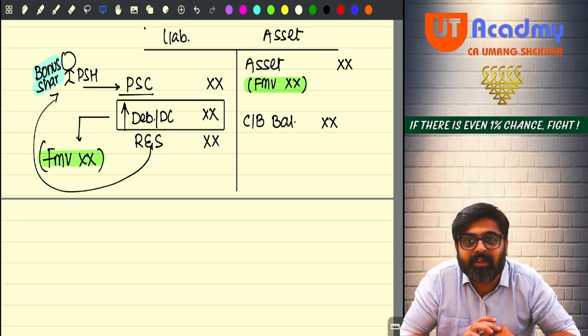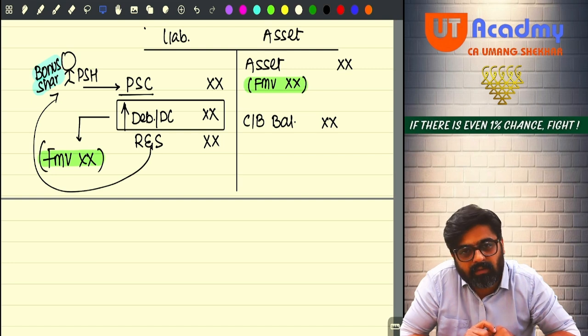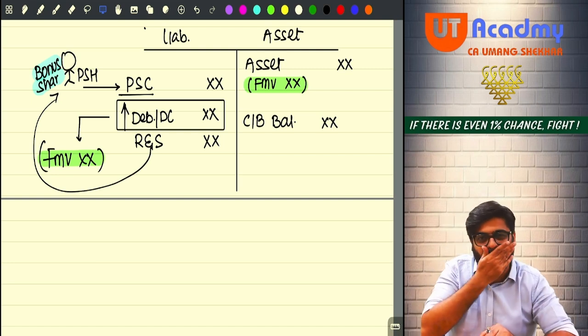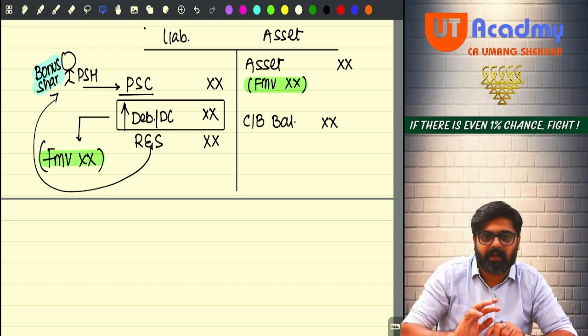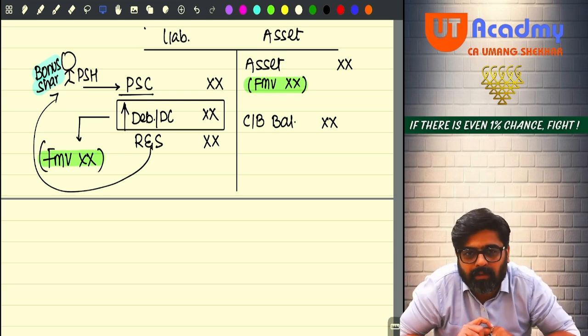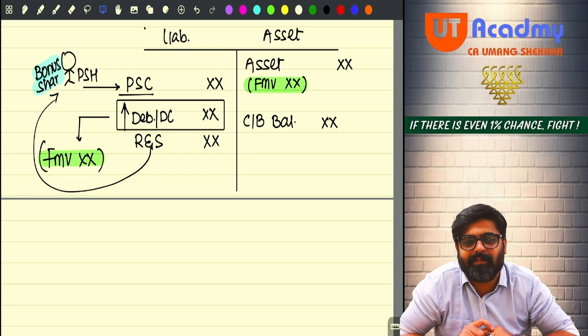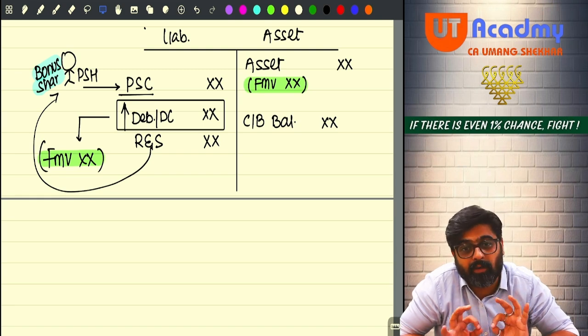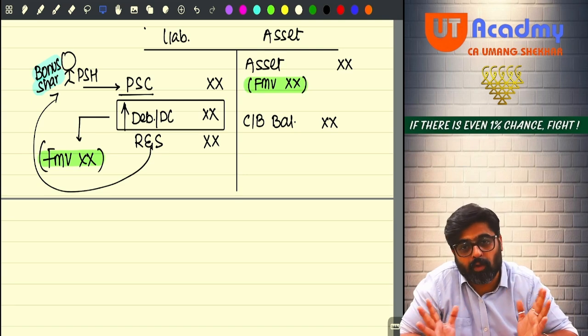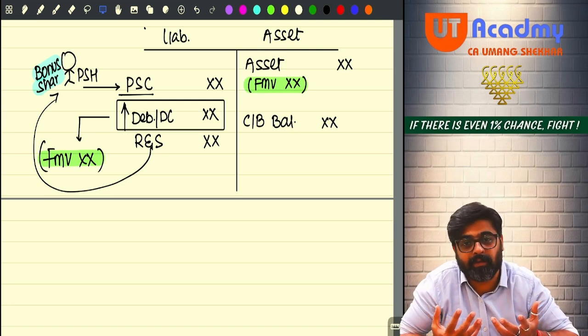Because if we don't charge this amount as a deemed dividend right now, what will happen? Everyone will start opening companies. We all will start a company, we all will become the shareholders, and we will not take any single rupee of dividend for the next 5-6 years. We will earn profits, we will accumulate the profits, reserves will be created.